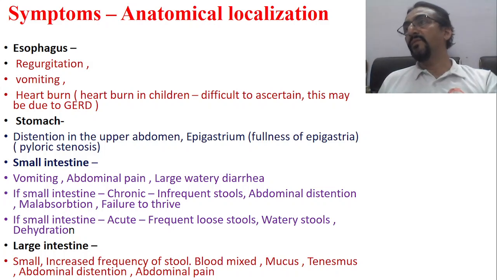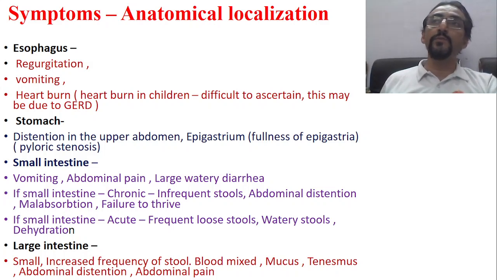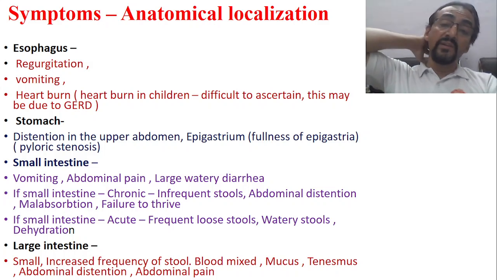So this is the basic difference. Large volume stool is always small intestinal stool. Small volume stool is always large intestinal stool. Large intestinal stool is most of the time scanty, blood mixed or mucus mixed. In case of amoebiasis, it's a large intestinal problem, not in the small intestine. Colitis, different types of colitis, amoebic colitis, bacillary colitis, or what we say bacillary dysentery, amoebic dysentery. These are all related to the large intestine. Dysentery means blood mixed stool. So now this is a basic difference.